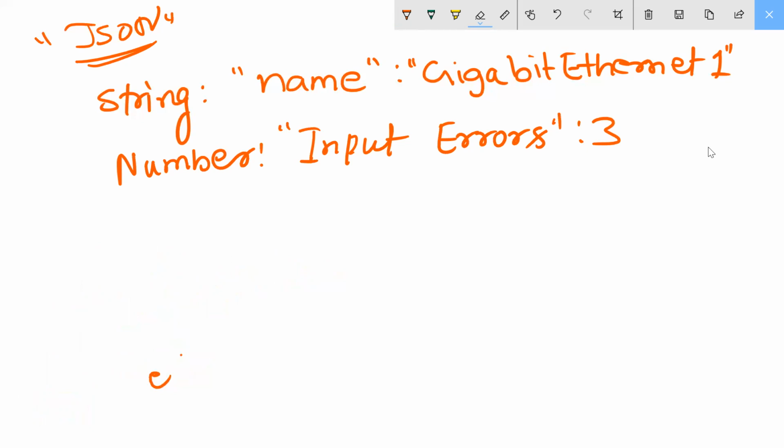Come here. Number I have done. Then after that I will do Boolean. I told you Boolean also has options, right? So next point I am calling here Boolean.